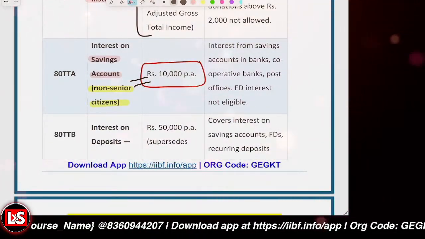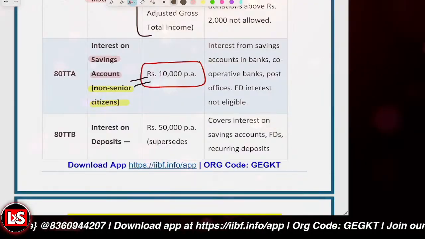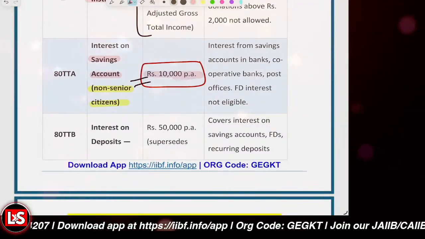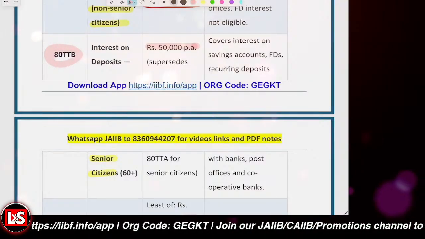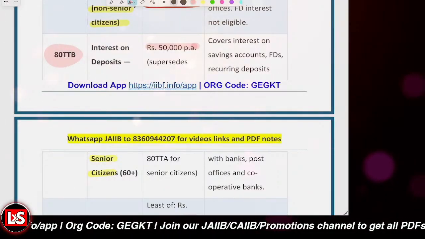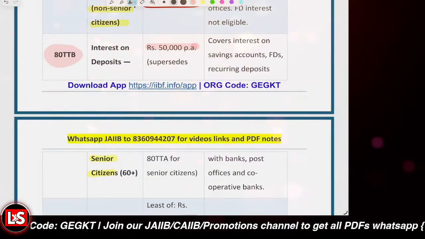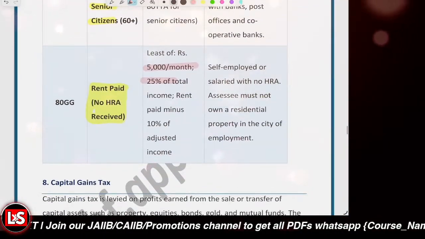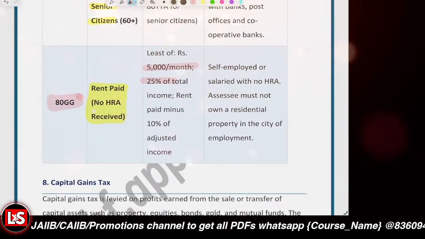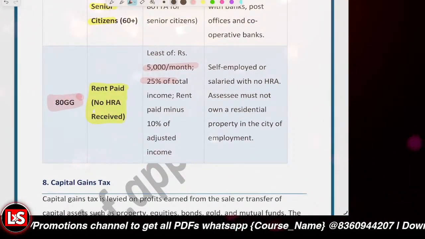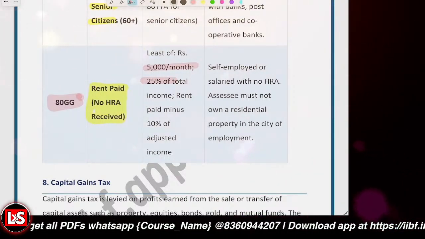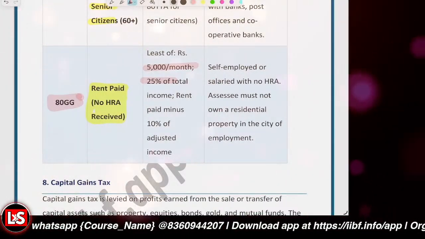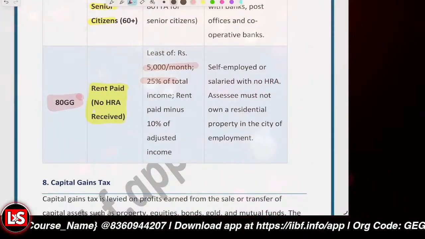And 80TT is basically related to interest on saving accounts. For the non-senior citizens, the maximum limit is 10,000 rupees, and for the senior citizens, the maximum limit is 50,000 under 80TTB, including the interest from saving account, FD account, and RD account. That's basically the total limit. And 80GG is basically rent paid but no HRA received. In that scenario, it is least of rupees 5,000 per month, or 25% of the total income, whatsoever it is, and for the rent paid, minus 10% of the adjusted income.